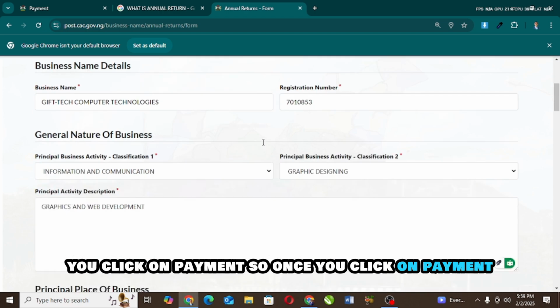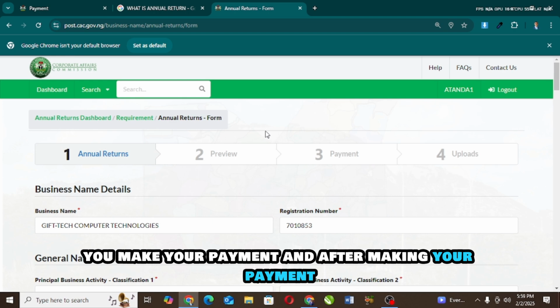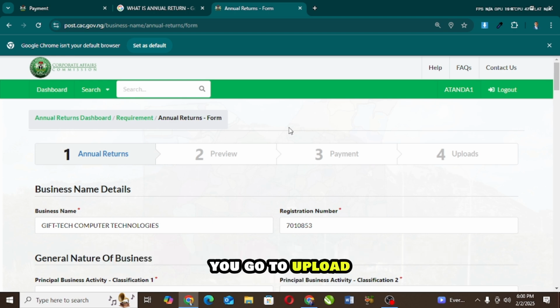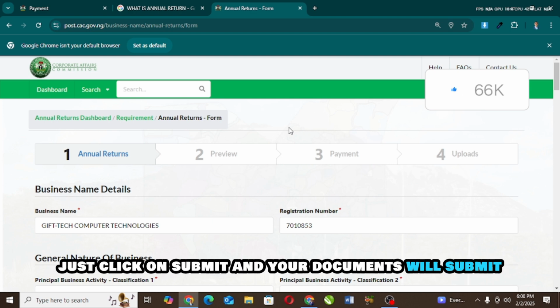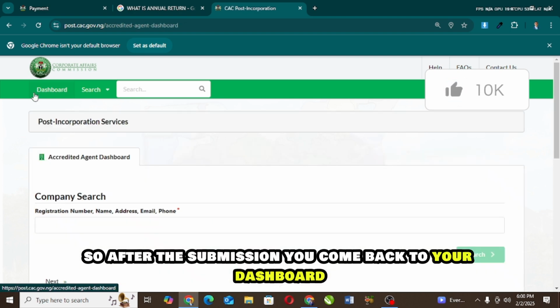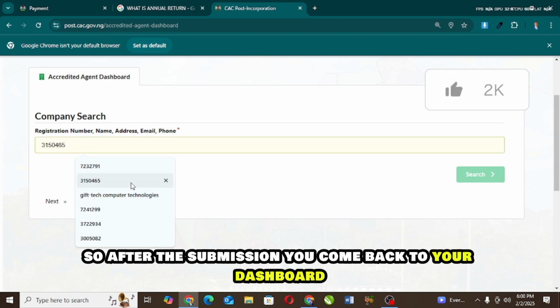Once you click on payment, you make your payment, and after making your payment, you go to upload. You are not going to upload any document. Just click on submit, and your document will submit. So after the submission, you come back to your dashboard.